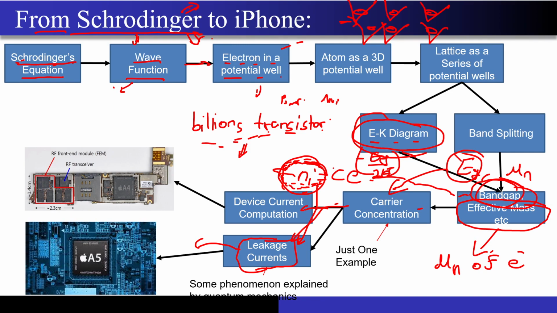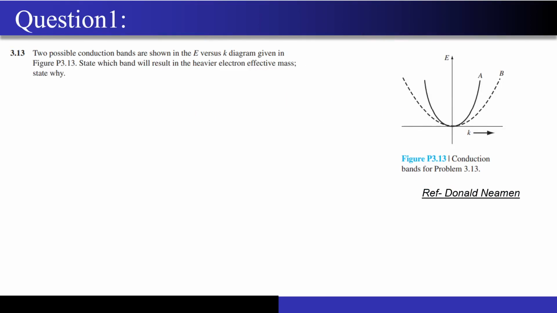If you guys have any doubts, then please feel free to ask me. I will be moving on to the next concept now. We will start solving the numericals. The first question they are asking is: the two possible conduction bands are shown in the E versus K diagram given over here. State which band will result in the heavier electron effective mass, and state the reason as well.